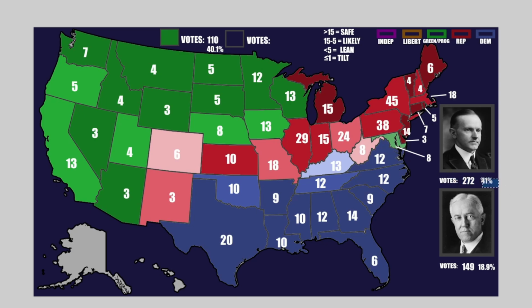This is the difference between 41% of the vote and 40% of the electoral vote. Well, 40.1. This is what 0.9% does to you. 110 to 272. Imagine if 0.9 more voted for this. It's just really interesting to have a close election like this. They're really beautiful maps when they end up like that. And this has just been fascinating.